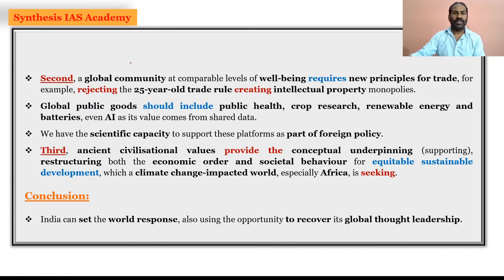And the second one is it has to project itself as a global community, comparing its well-being, which is required as a new principle for trade. So definitely the trade has to get into the mode with the new principles, which is for the well-being of the global community, by rejecting the 25-year-old rule creating intellectual property monopolies. So rather than this, we need to come up with the new principles for trade which will be for the well-being of the entire global community. And the global public goods